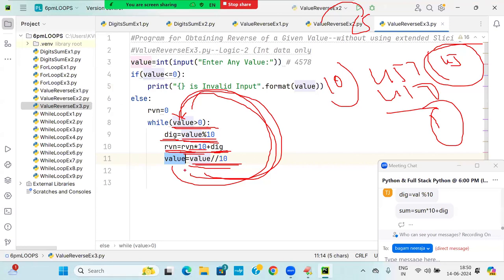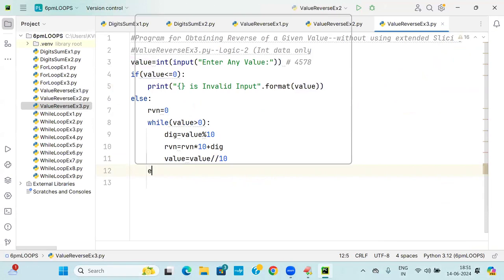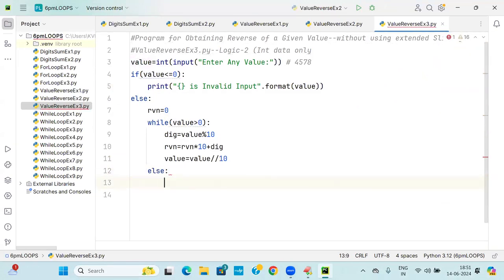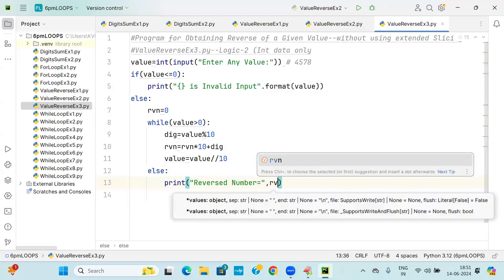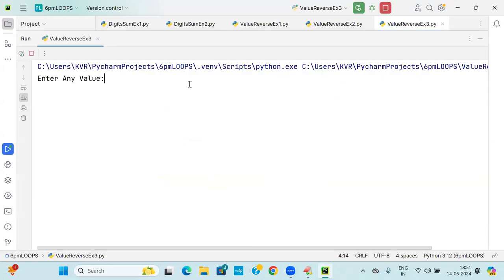Value slash 10, 0. 0 greater than 0. False. That's all. I will write it. Else, I'll say print of what? This is called reversed number. Reversed number is equal to comma RVN. So see that answer. 4578, we are getting 8754.